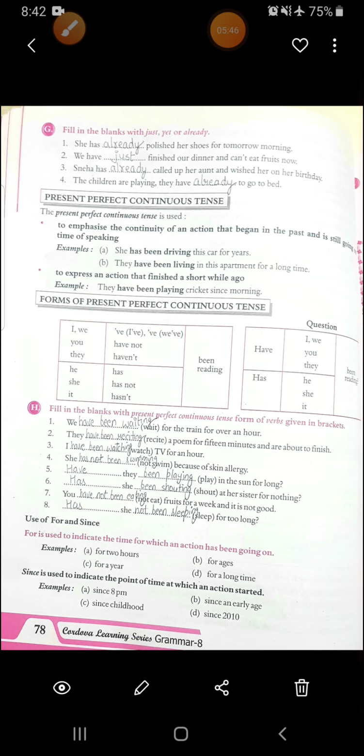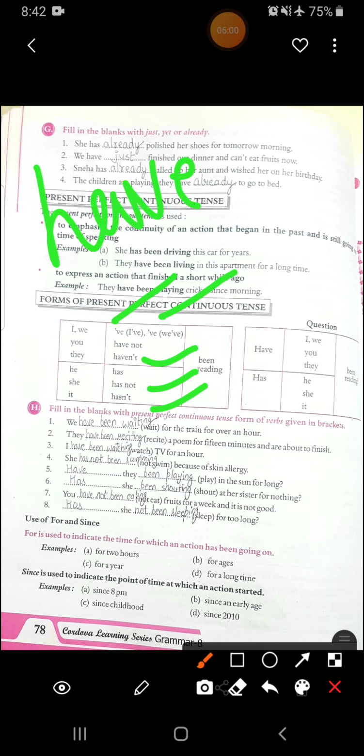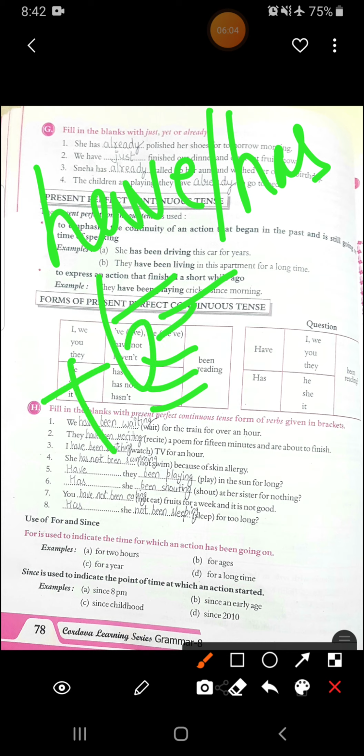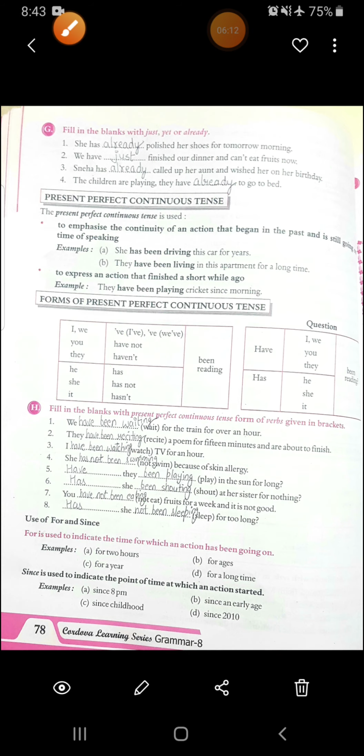Then what is the form of present perfect continuous tense? Again you have to use I have, we have, and have or has with singular, and then you have to use been. It becomes have or has plus been plus verb ing form. This is the form which is used in present perfect continuous.